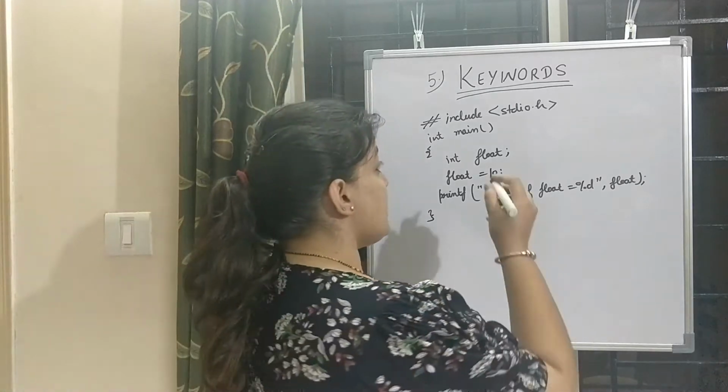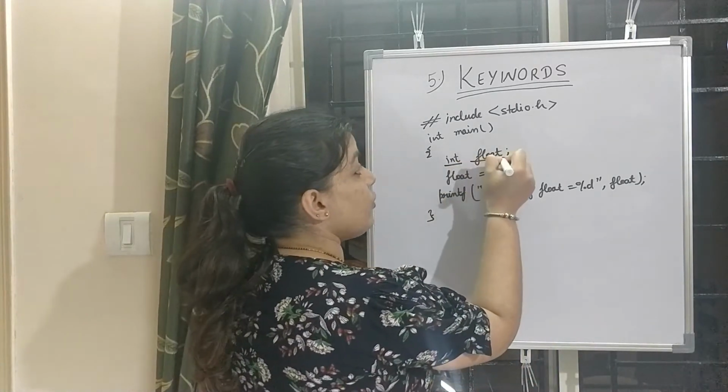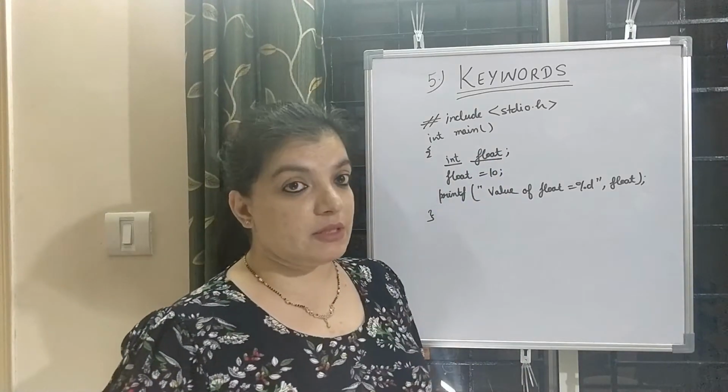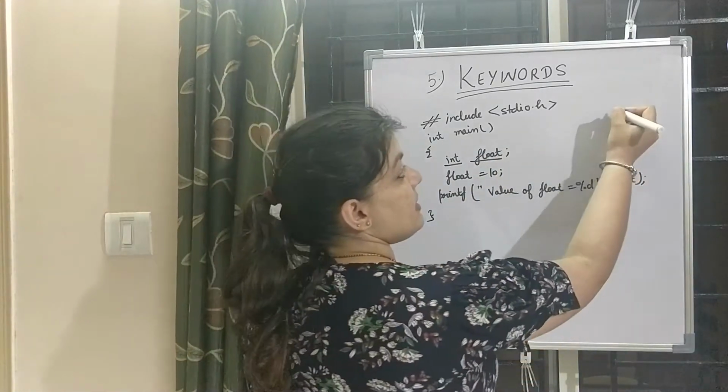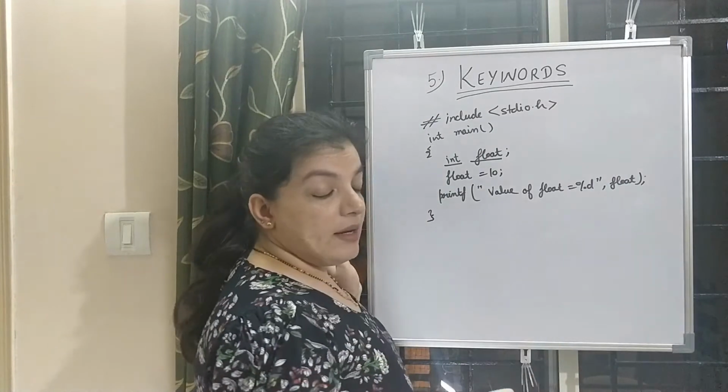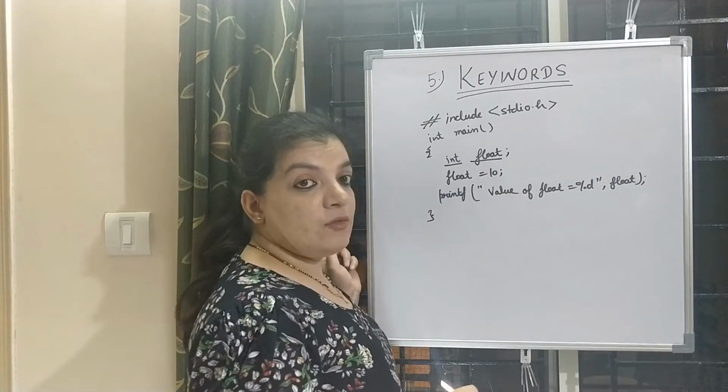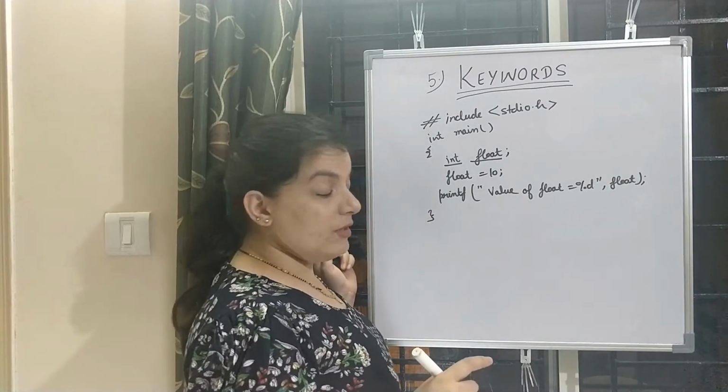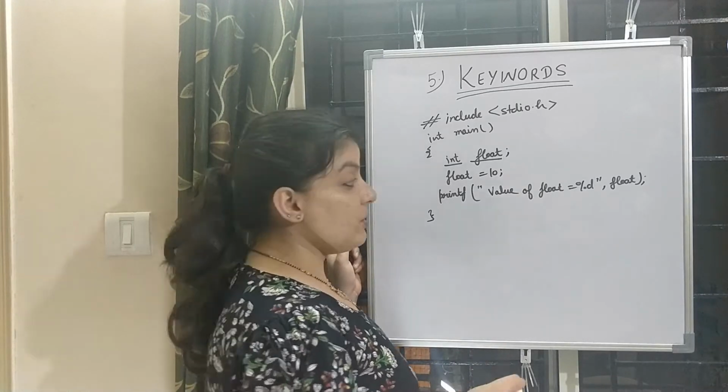Why? Because here int and float both are keywords. As I told you in my data type video, if anyone has not seen it, please go and watch that video; I will share the link in my description box.